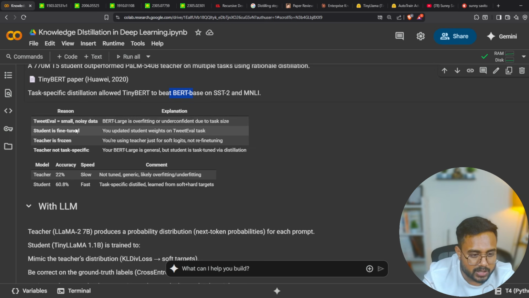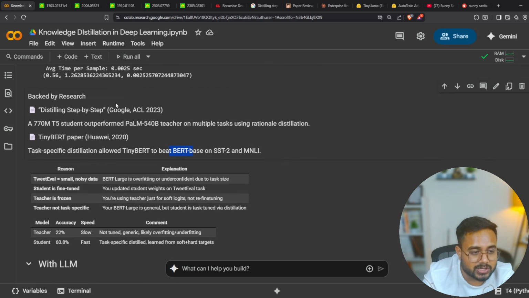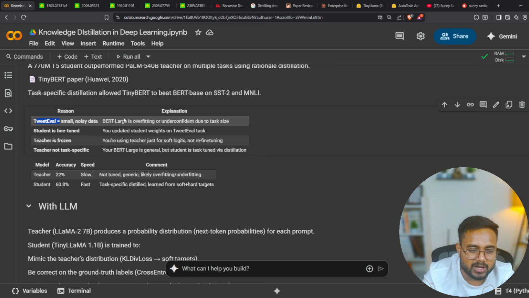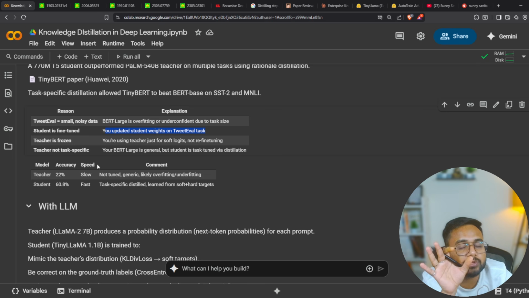Then here, guys, you can see the reason and explanation: basically why we are getting much better accuracy in the distilled model. There could be a few reasons, and I mentioned them over here. TweetEval is small, noisy data, so BERT large is overfitting or underconfident. The student is fine-tuned, so you updated the student weights on the task. So again I performed the training, the fine-tuning, on top of the already trained model. And how have we performed this training? Using the teacher's soft values. So distillation is a special kind of fine-tuning, guys.